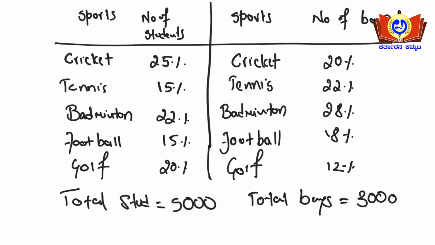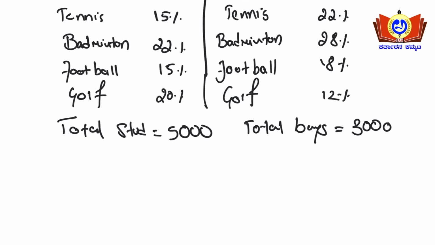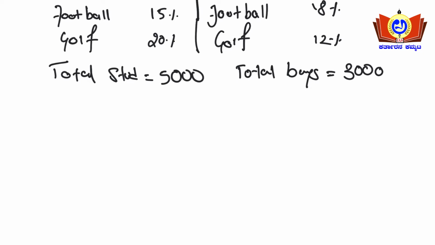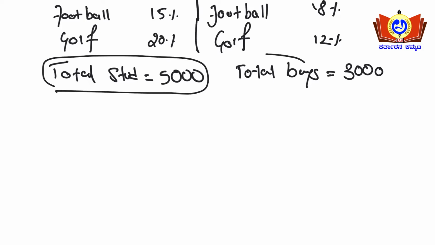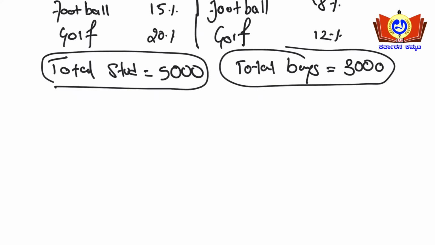For reference's sake, I'll be writing the data here. Friends, this is the given data. You need not write this; I am writing it for reference. You need to analyze it directly from the pie charts itself. So what is the question here? We need to find the ratio of the girls who played badminton to tennis. Total students and total boys have been given. I will work the problem here.